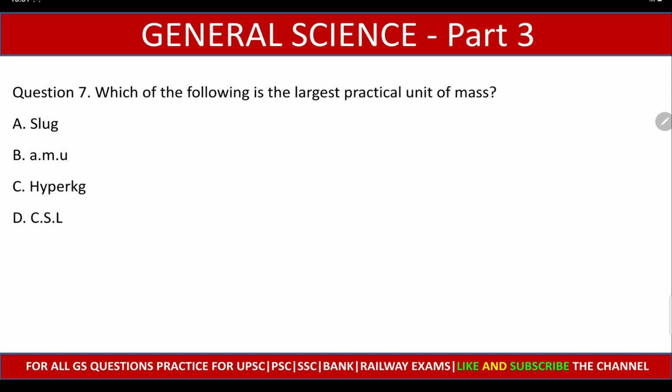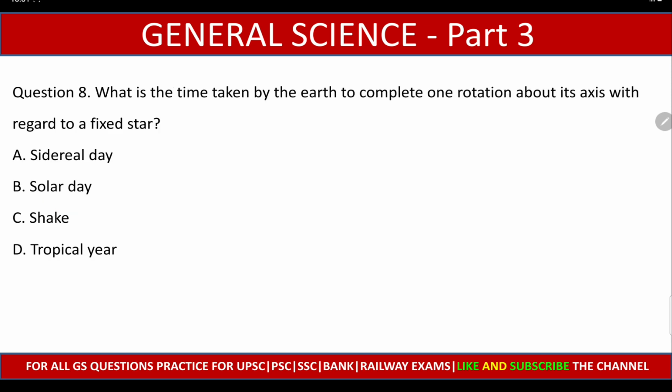Question number 7. Which of the following is the largest practical unit of mass? Slug, AMU, hyper kg, CSL. And the right answer is option D, CSL, which is also known as Chandrasekhar limit.